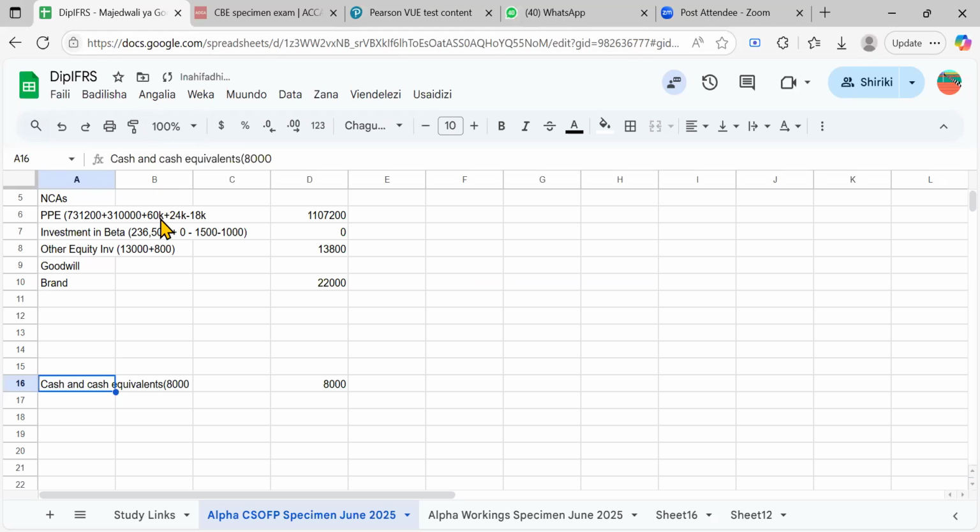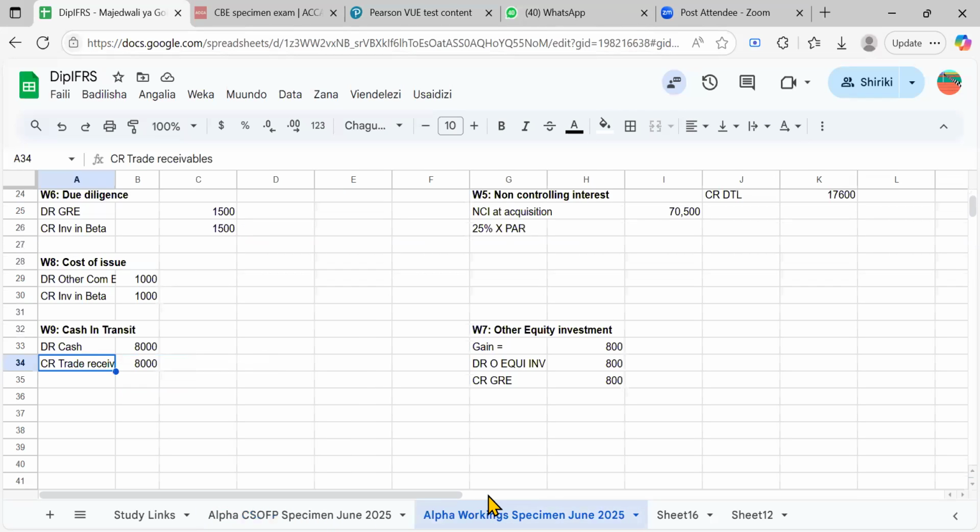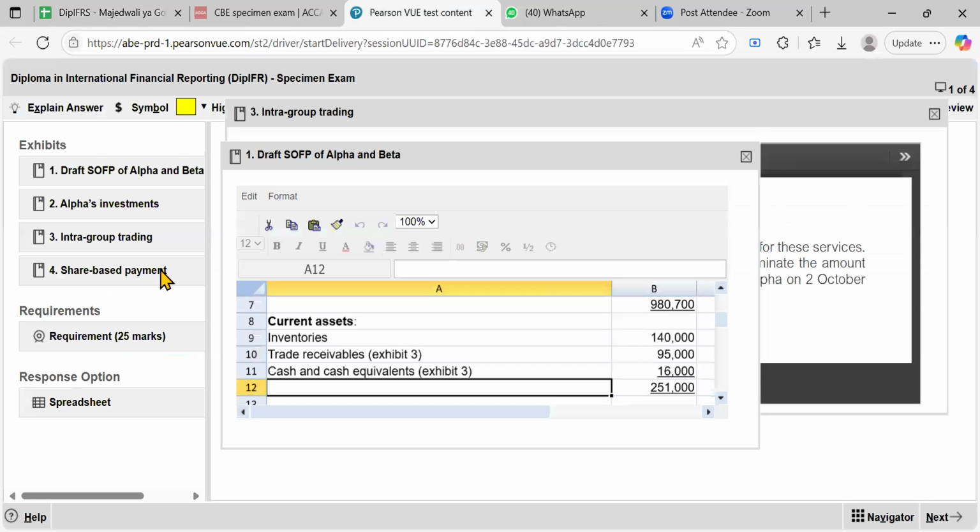Okay, above here we have trade receivables. It was 8,000. We are going to deduct 8,000, right? And here we say equals to, and then we say -8,000, because you're going to deduct it, right? Is that fine? Yes. Okay, so after here, what else do we have?